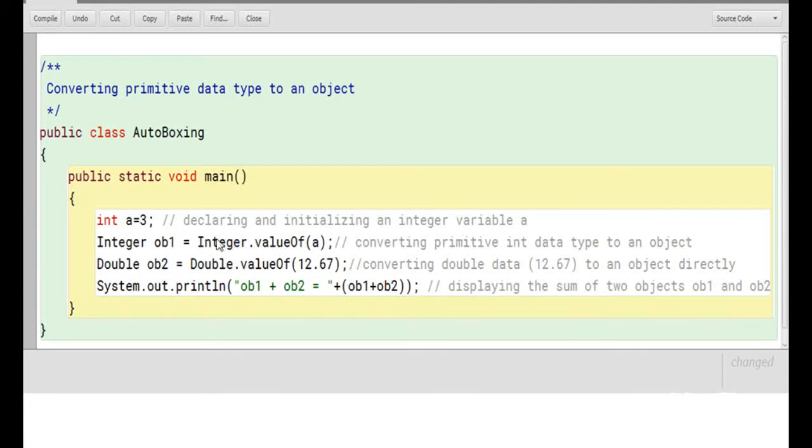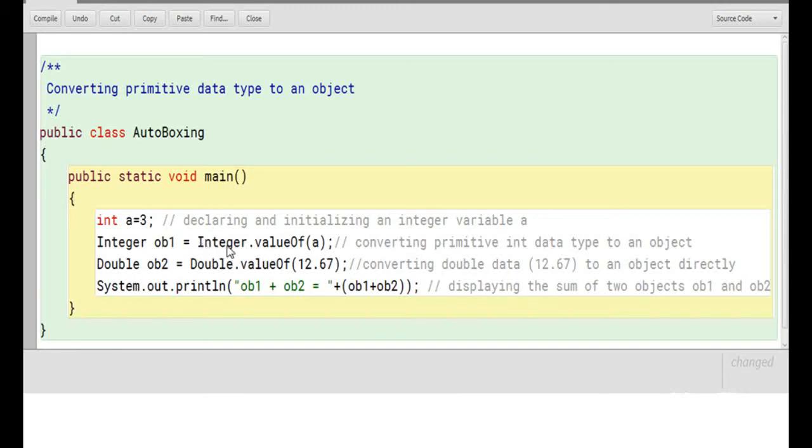This particular line is doing what? It is converting a primitive data type, that is a, to an object, for which I am using a function. Integer, the wrapper class, dot valueOf is actually the function inside the wrapper class Integer.